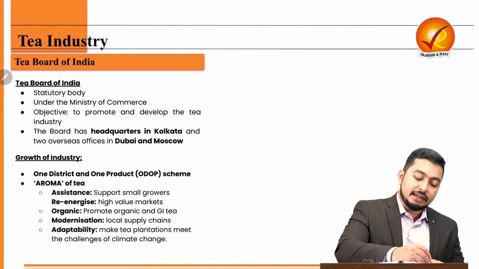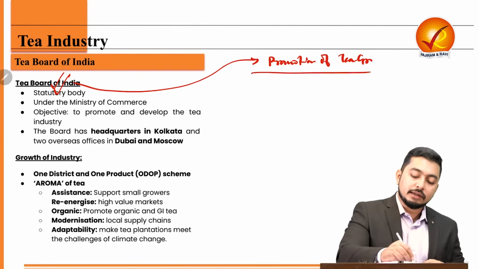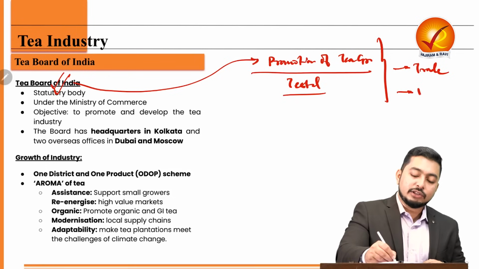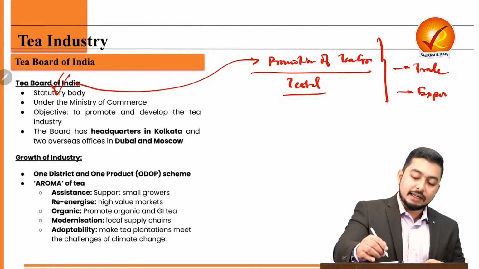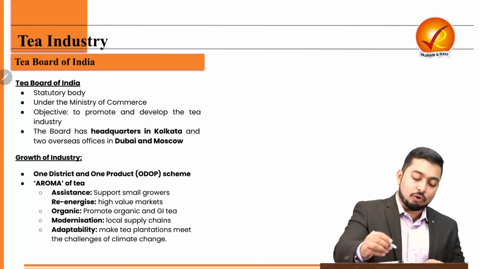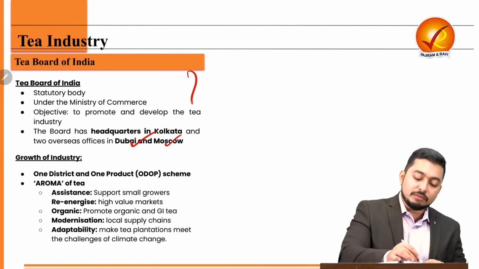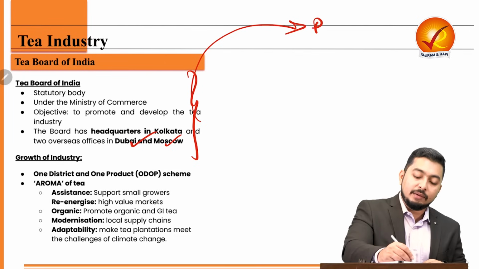The Tea Board of India is under the Ministry of Commerce, and this is responsible for promotion of tea growers and tea estates, and for promotion of more trade and naturally exports. Its headquarter is in Kolkata and it has offices also in Dubai and Moscow. Now this becomes important. Why? This can become a prelim pointer.